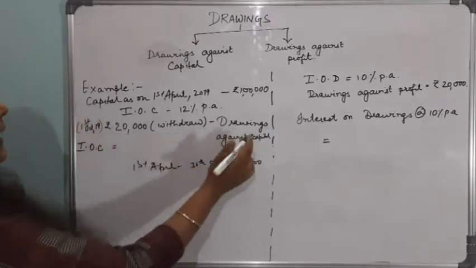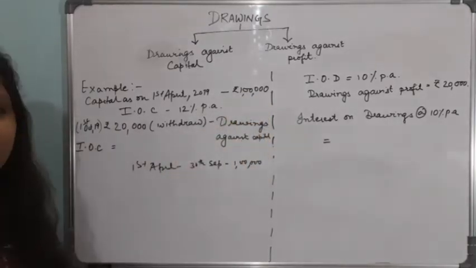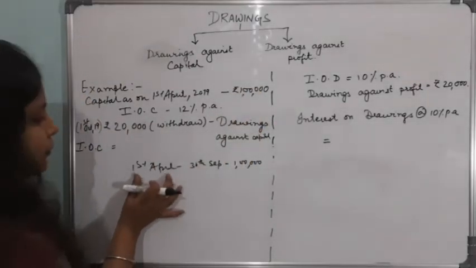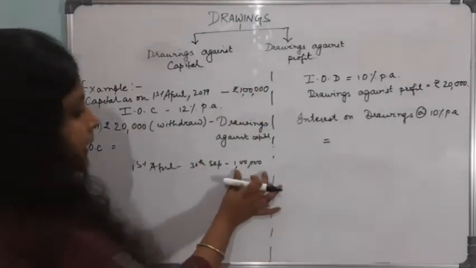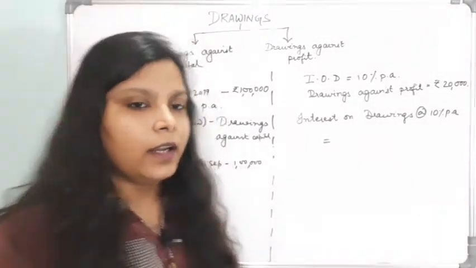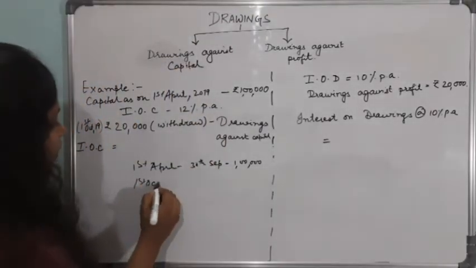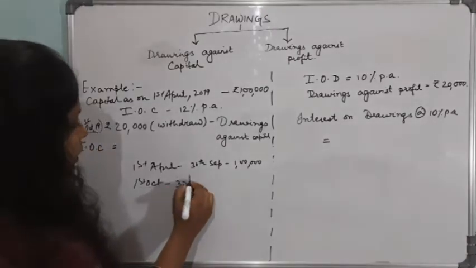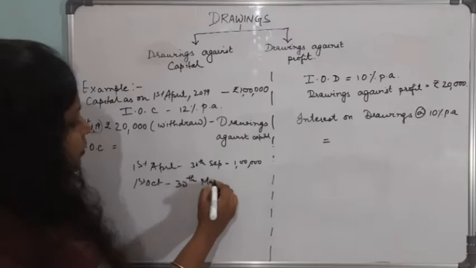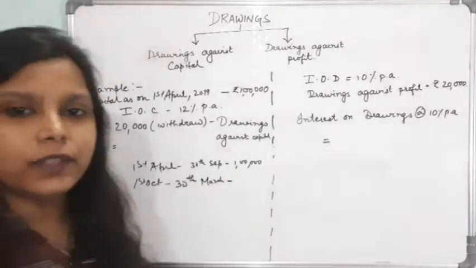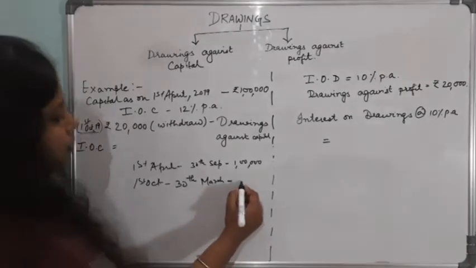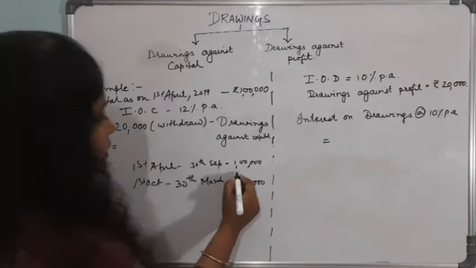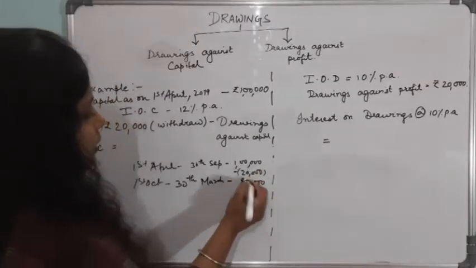Drawings against capital means out of capital I have withdrawn, not out of profit. Now from 1st October to 31st March, my capital has been reduced to 80,000, because I have made a drawing of rupees 20,000.